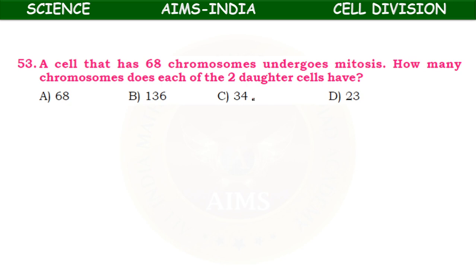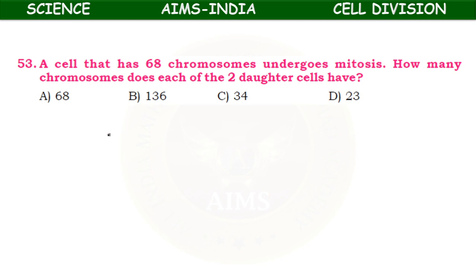A cell that has 68 chromosomes undergoes mitosis. How many chromosomes does each of the two daughter cells have?